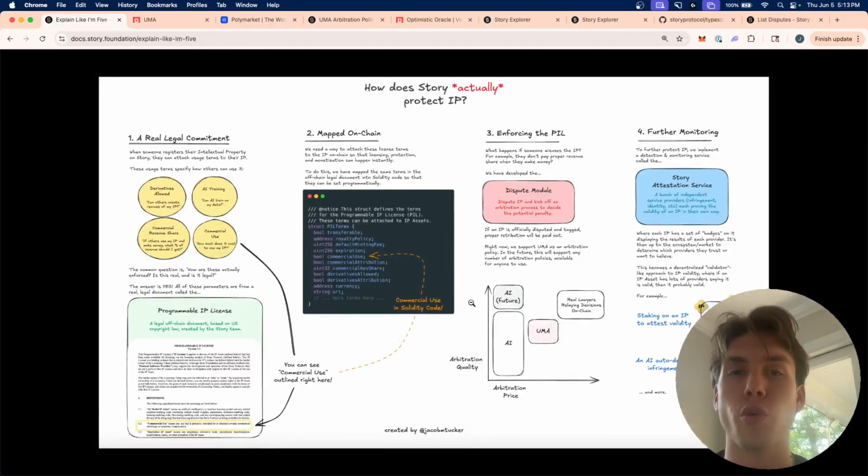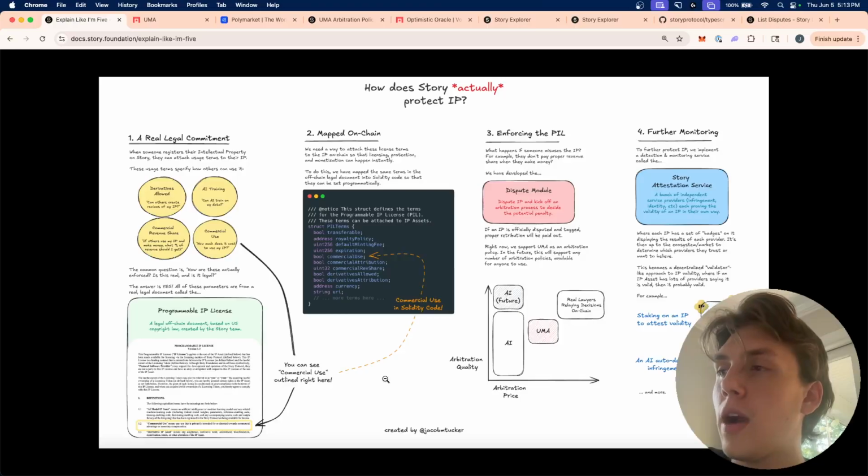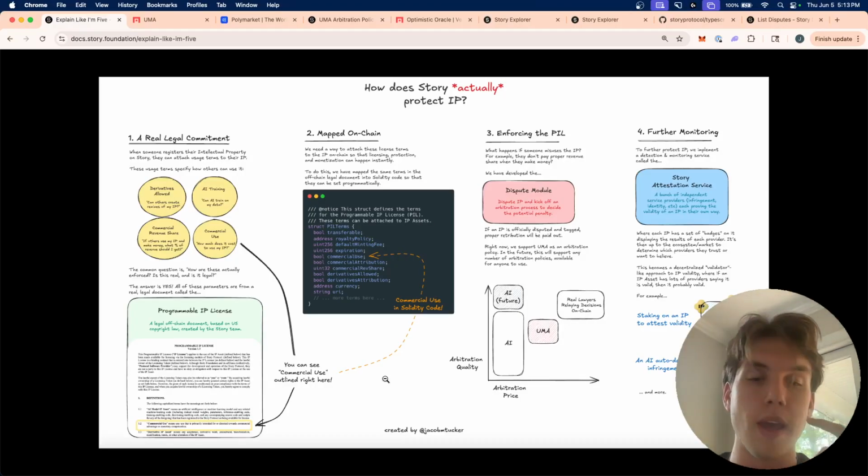So how does Story actually protect IP, right? This is sort of like the high level overview of why we're even talking about disputes today. So to start out with, Story has a real legal commitment, right? We have what's called the programmable IP license. This is a real, legal license that exists in the off-chain world that is based on U.S. copyright law and can be upheld in any court that can understand or abides by U.S.